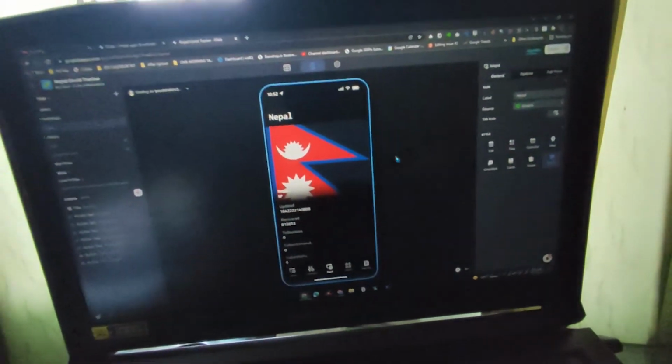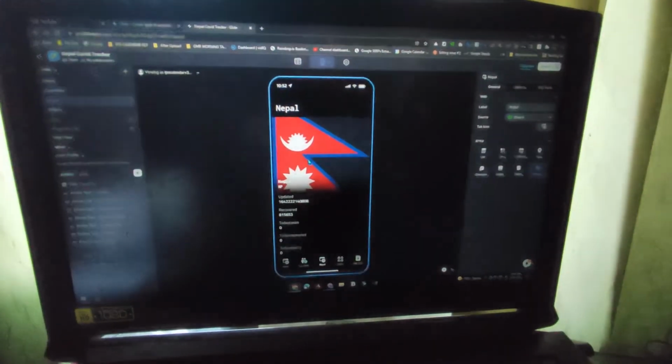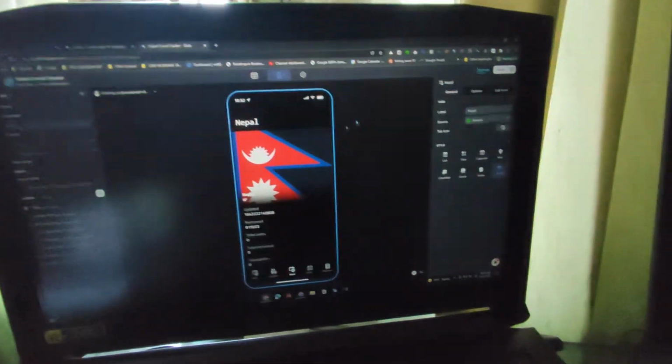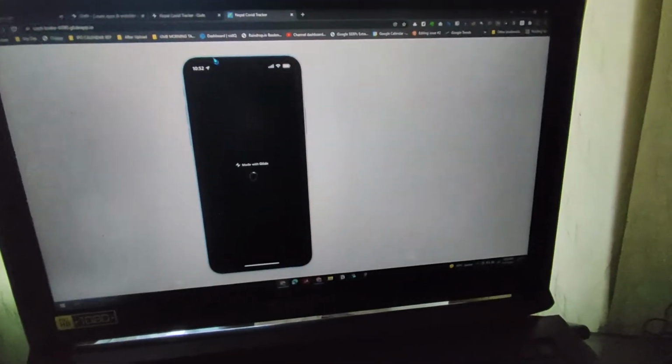But I also recommend you learn programming so that you can understand what's going on within this. Since I'm also learning, I'm in the learning phase, so I'm not sure about that pretty much. But here's a quick review of what I've built till now. So this is a Glide app. Let's see in real time what this app does.